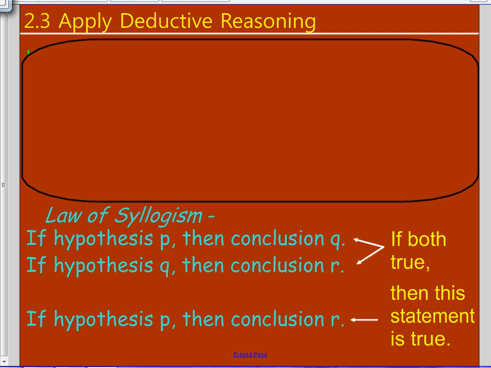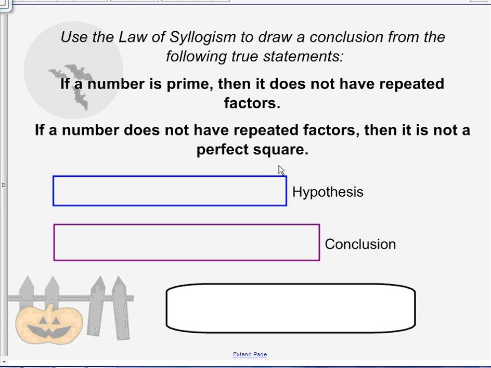I know seems really confusing. But here's an example that'll make it easier to understand. You can use this law to draw conclusions from the following true statements. If a number is prime, then it does not have repeated factors. And then we have another statement that says if a number does not have repeated factors, then it is not a perfect square.